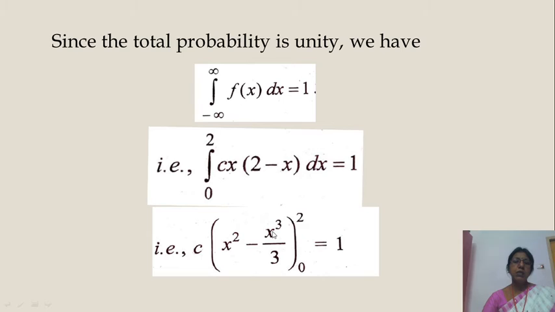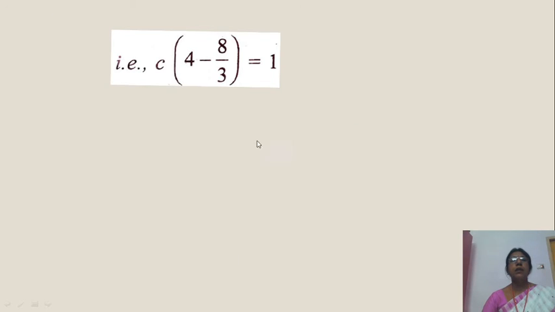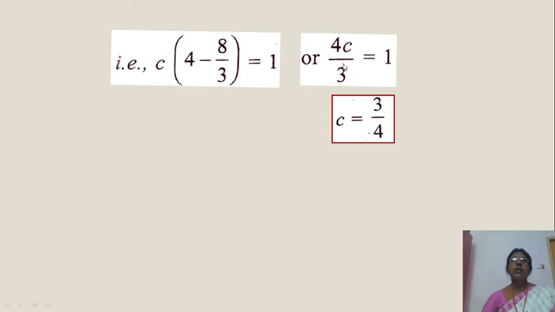Now substitute limits. 2 squared means 4, 4 minus 8 by 3 minus 0. 4 minus 8 by 3 means you get 4 by 3. C into 4 by 3 is 1. Now C is equal to, bringing it to this side, C is equal to 3 by 4.